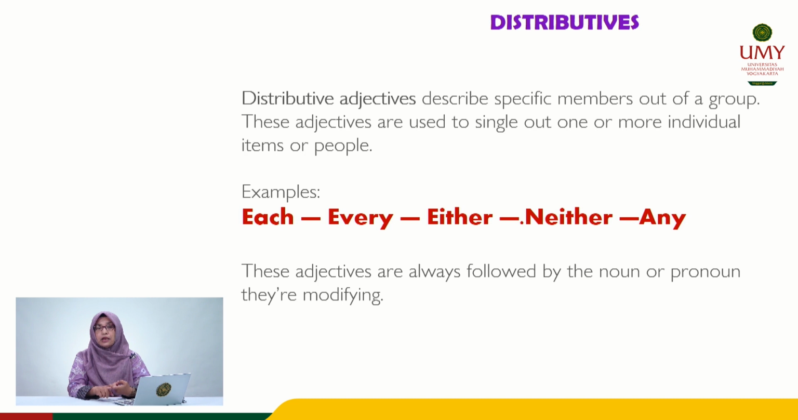Another type, distributive adjectives. Distributive adjectives describe specific members out of a group. These adjectives are used to single out one or more individual items or people. For example, each, every, either, neither, and any. And these adjectives are always followed by the noun or pronoun they are modifying. For example, each laptop, every student, either siomai or bakso, for example. So it is always followed by a noun or pronoun.